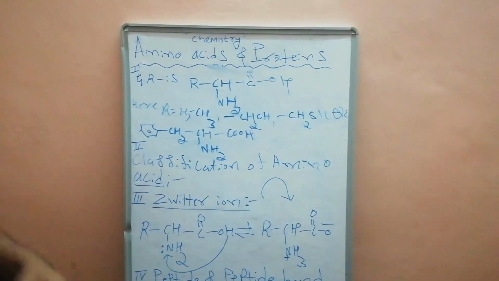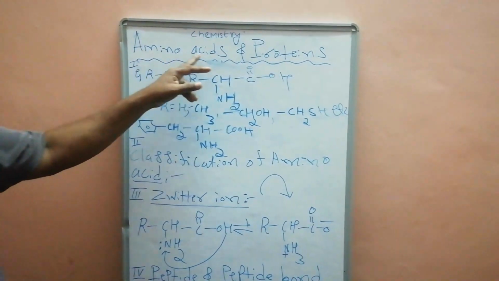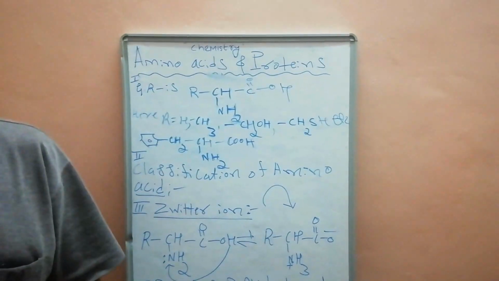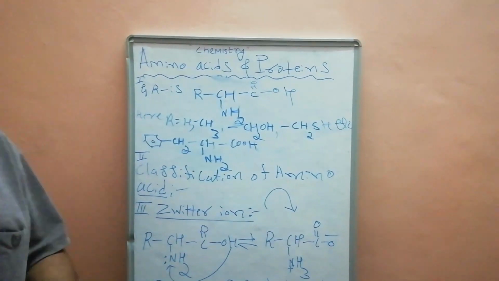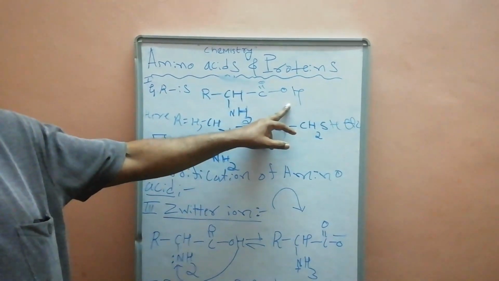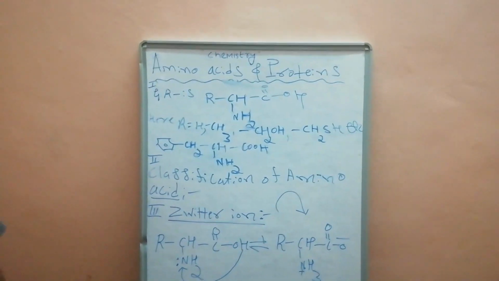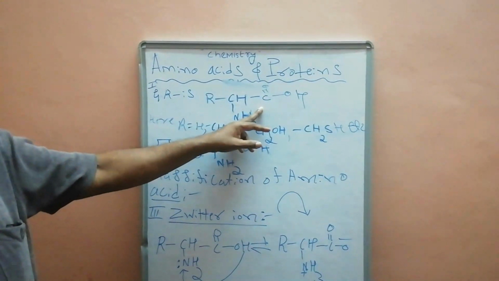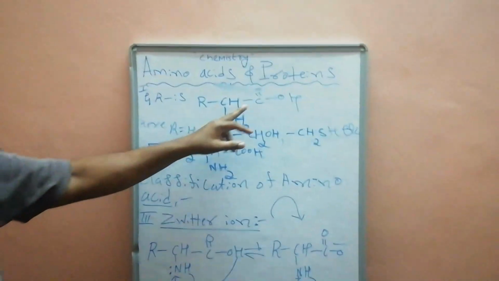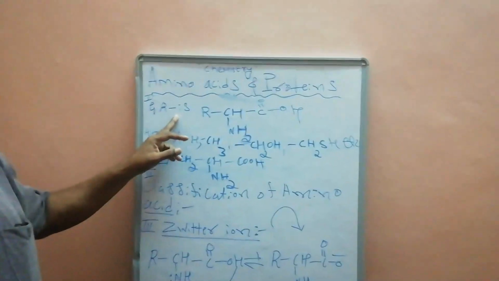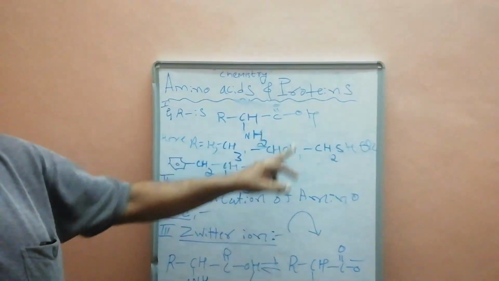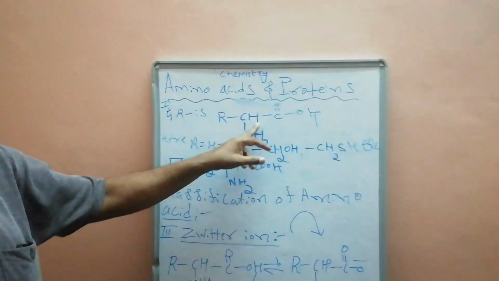Today I am standing here to explain only the case of amino acids. First of all, think: what is an amino acid? Amino acids are organic compounds containing at least one amino group and one carboxylic group. That is called an amino acid. The general representation of an amino acid is R-CH(NH2)-COOH. This is the general representation of amino acids.